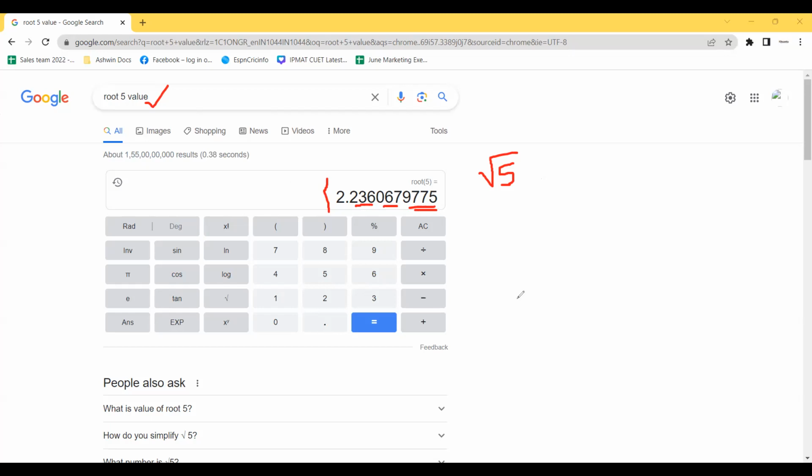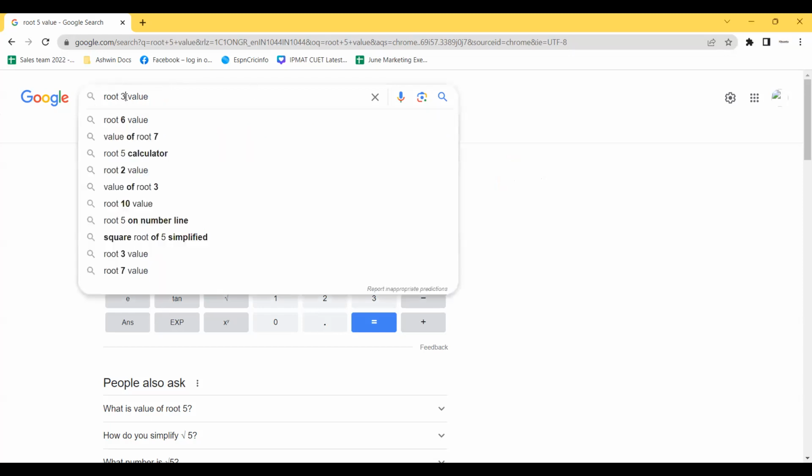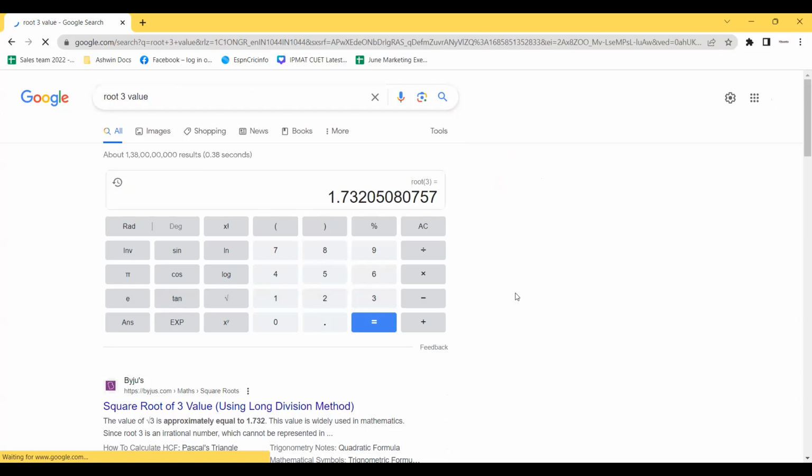Similarly, if I find out the value of, say, root 3, okay, what will be the value of root 3? It is this, okay, 1.732050807. So when we check the value of root 5 and root 3, we do not see any repetition, right, in the values that are coming after the decimal? The numbers are not repeating. There is no particular repetition or pattern, right?